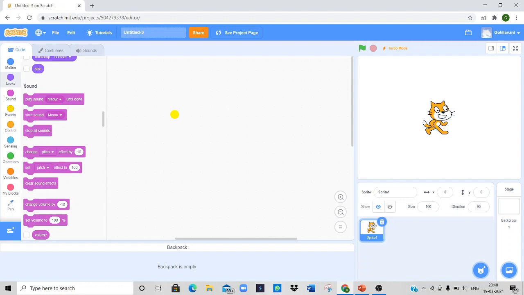Okay, let's see creating a new sprite using the Paint Editor. It will take some time, but it is very easy when we compare it with any other programming language. The costumes window appears where you can draw and paint your own sprite. Here we have three separate blocks of spaces. The first one is the code, where we can code a program, and the next one is our costumes block.